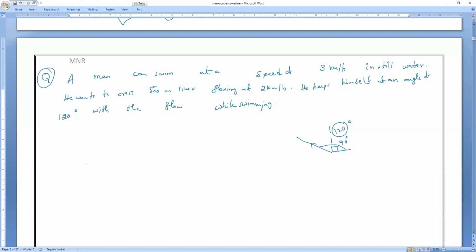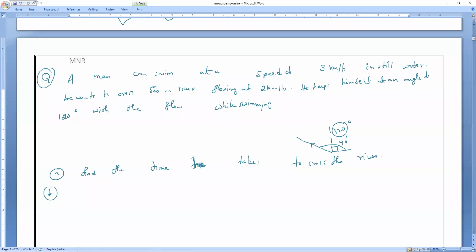Now, find the time he takes to cross the river. Roman number 1. Find the time he takes to cross the river. Murali, can you able to understand, Murali?